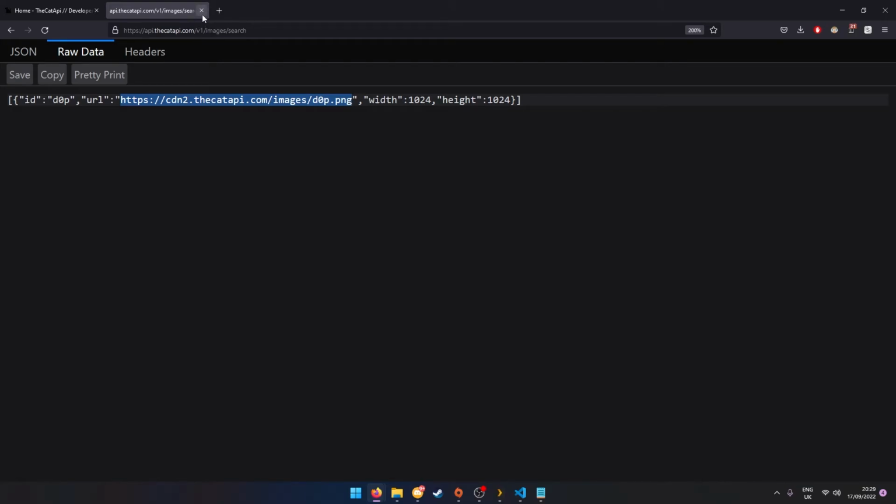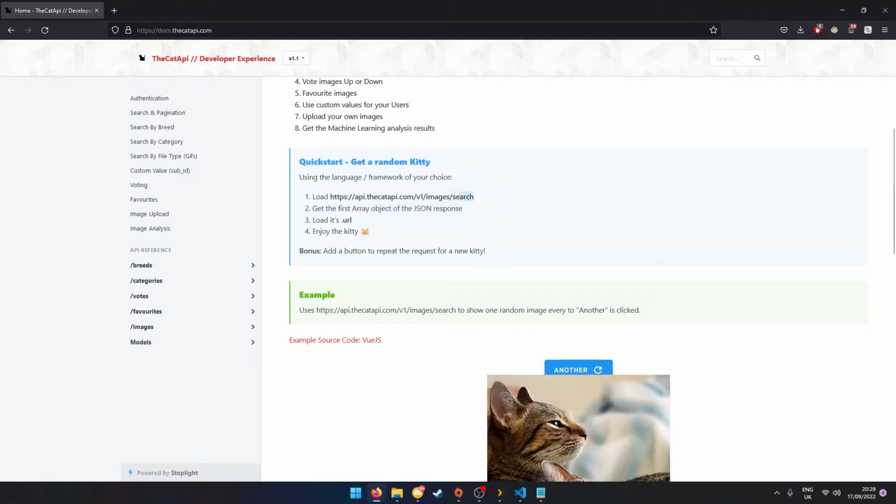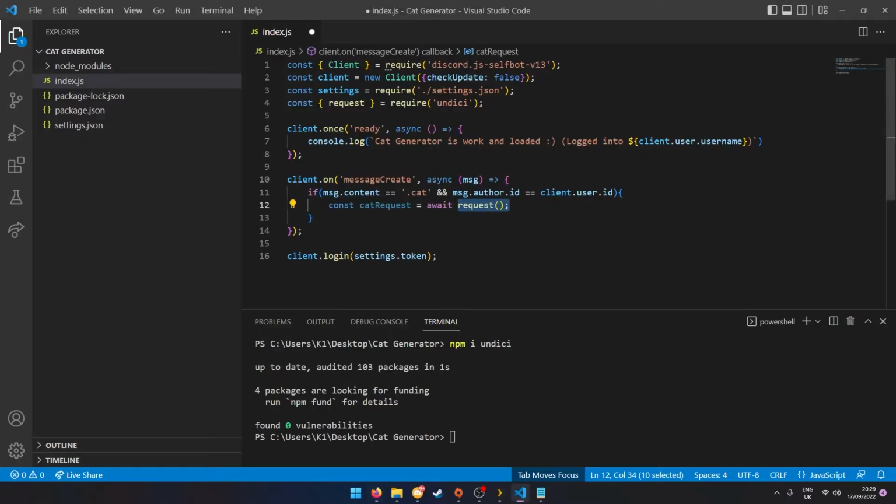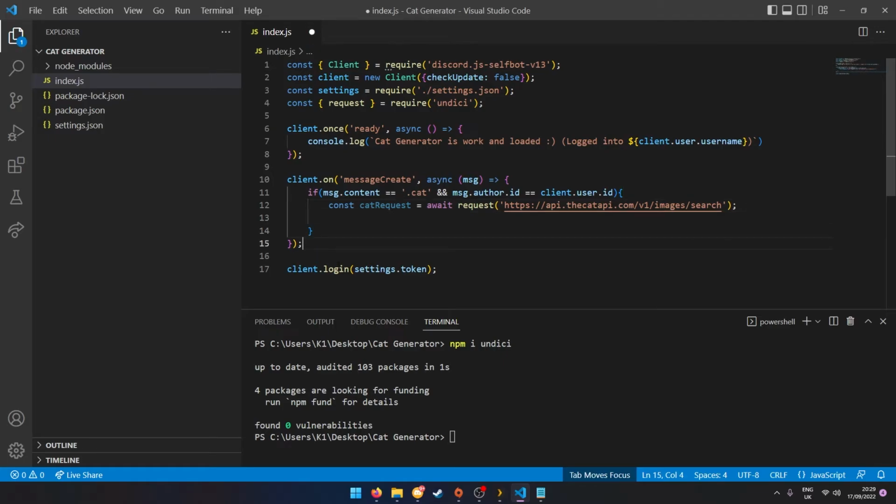Very cool. Now what we're going to do is copy this URL, go to Visual Studio Code, and put quotation marks and paste this URL in there. Then we're going to create a new function here.